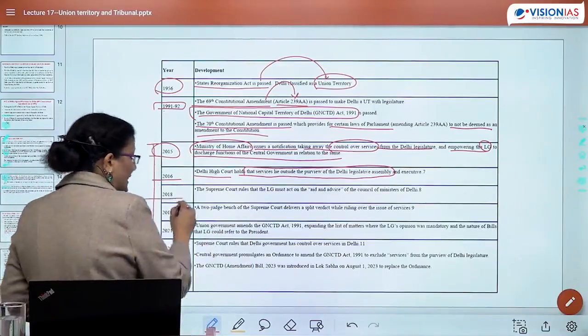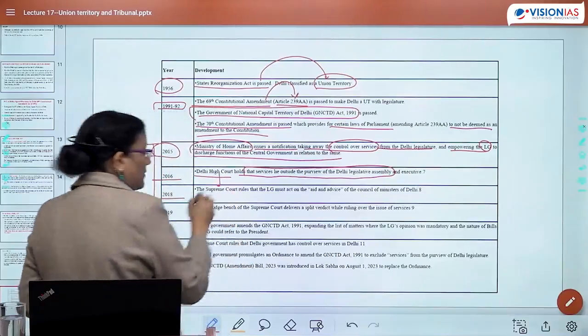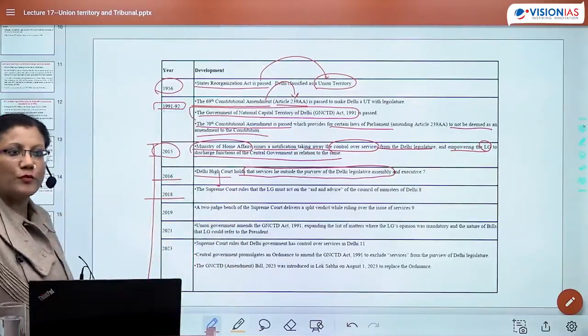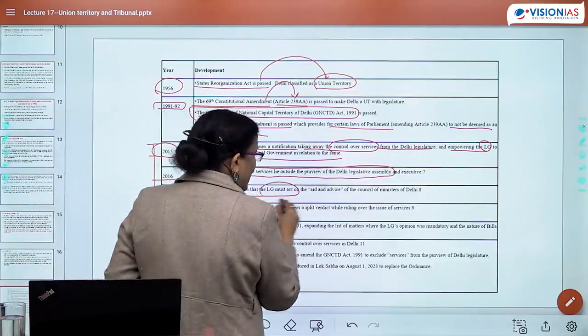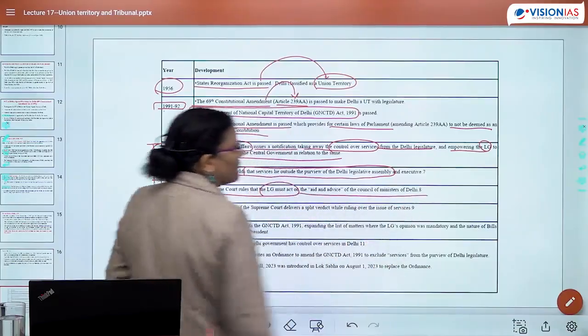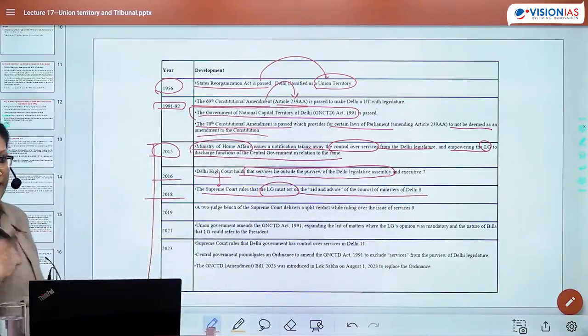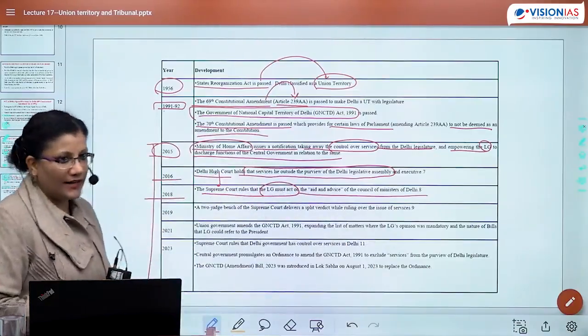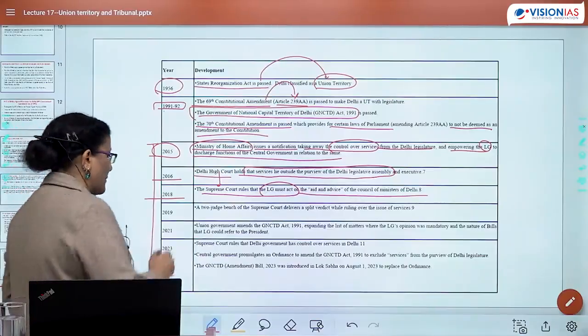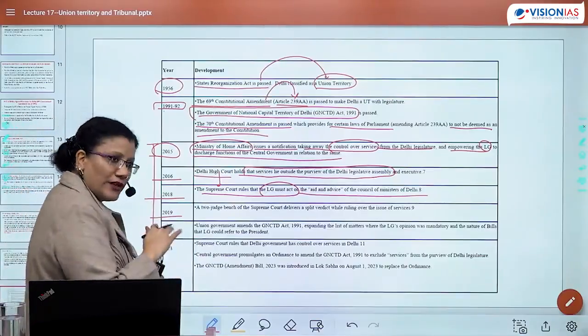In 2018, what happened? अब ये मैटर चला गया, अब दिल्ली गवर्नमेंट लेके गई मैटर सुप्रीम कोर्ट. Supreme Court rules that LG must act on aid and advice of Council of Ministers of Delhi. Right? तो पहले तो ये बोला कि LG must act in aid and advice to the Council of Minister. Matter was continuing in Supreme Court.